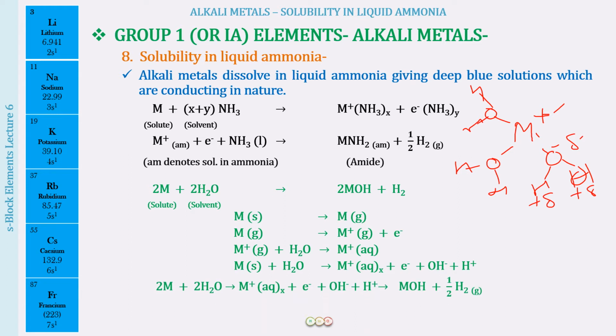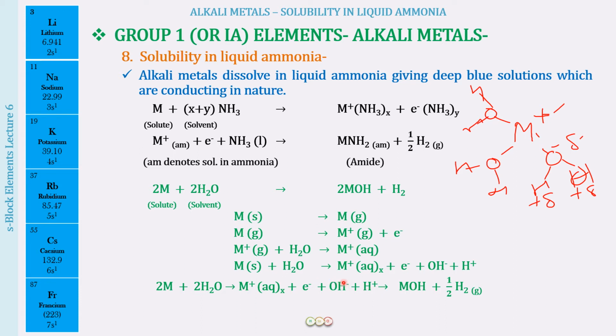And now you can understand that the complete reaction we can rewrite as: we had the alkali metal being put in water. What happened was, first of all, the alkali metal cations were formed, right? And they got hydrated with X number of water molecules. Along with that, electrons were produced, and along with that, there was the ionization of water into H ions and OH ions, right?